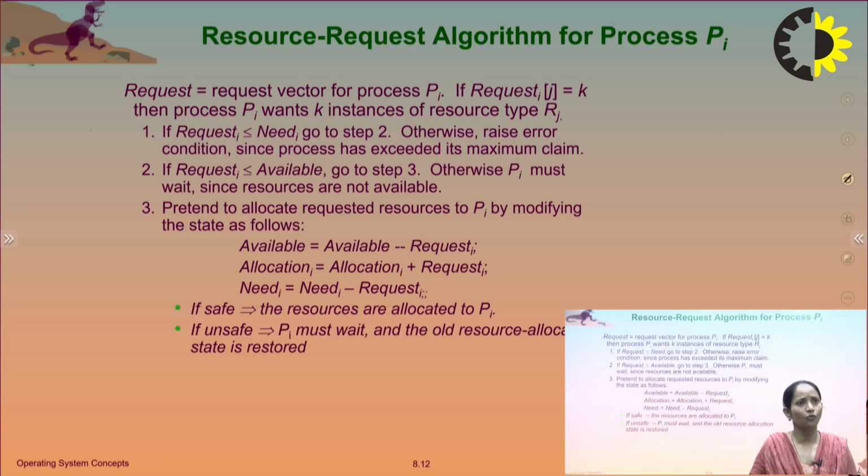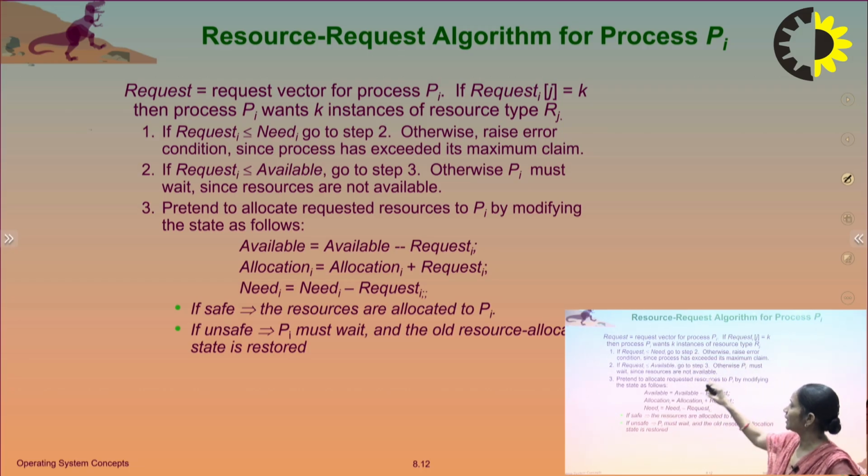Now the resource request algorithm. Request is the request vector for the process Pi. If Request[i][j] is equal to k, then the process Pi wants k instances of resource type Rj. First, if Request[i] is less than or equal to Need[i], then go to step 2.